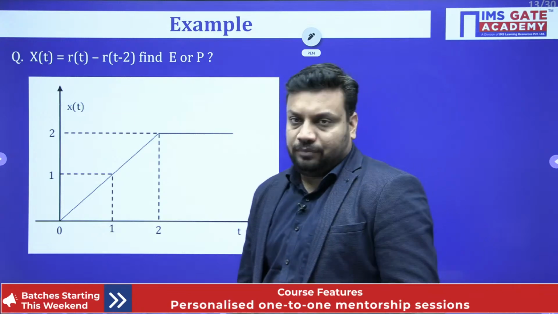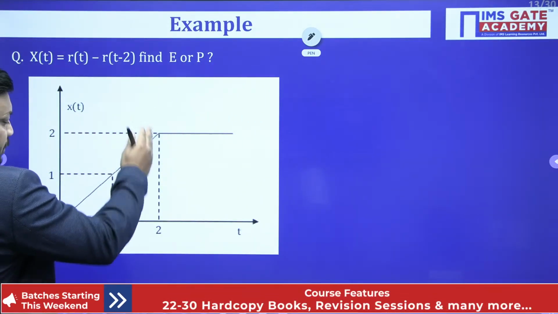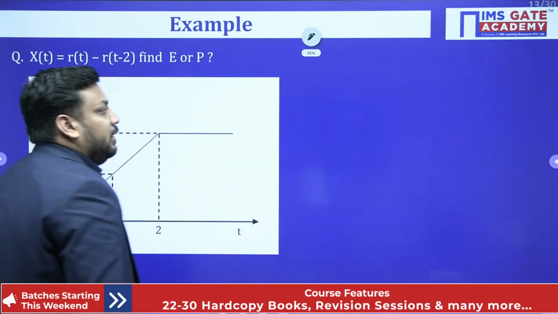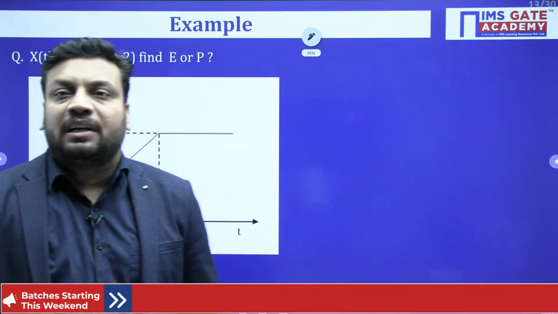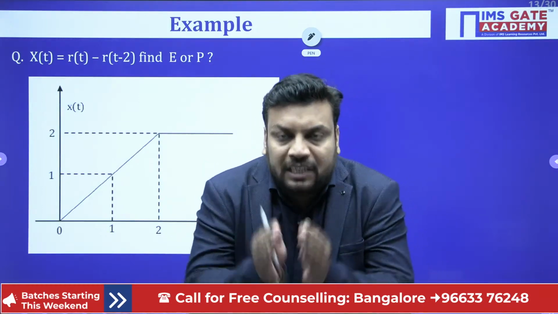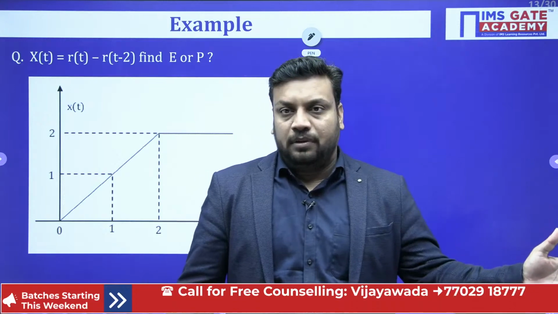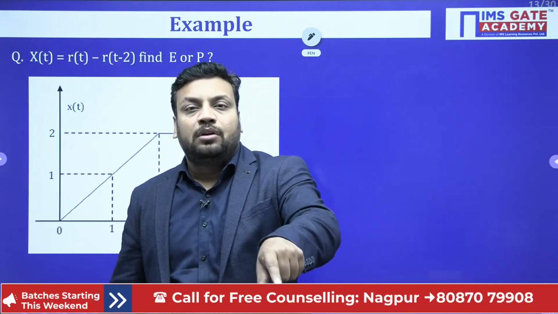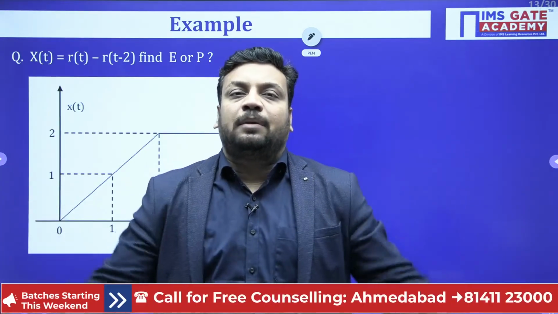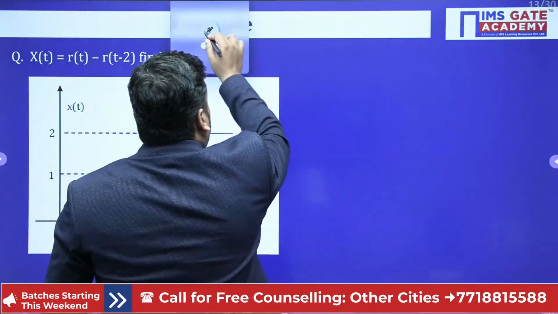Infinite duration. You will say that sir, from here to here it is ramp in nature, but after 2 it remains at a constant value till t tends to infinity. So it will definitely be a power signal. No beta, it is not an energy signal, it is a power signal. All finite duration signals with finite magnitude are energy signals. But finite magnitude with infinite duration will become a power signal.